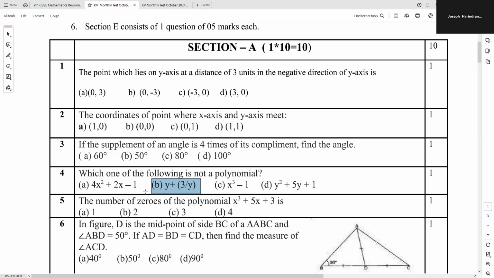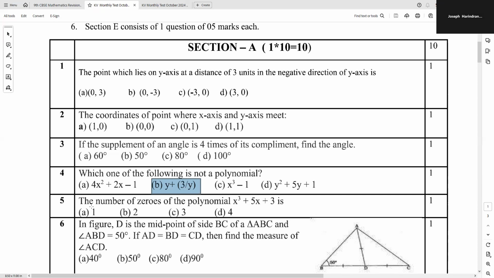So B option, y plus 3 by y. Because when we bring it to the numerator, that becomes y power minus 1. In a polynomial, you should have only positive powers. So negative power is not a polynomial. So thereby B option, y plus 3 by y is the correct answer.